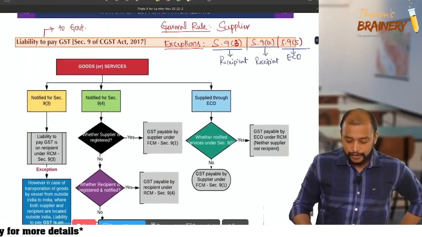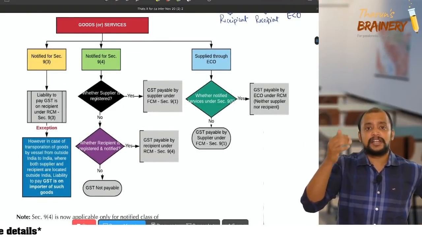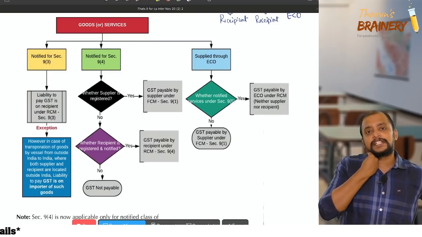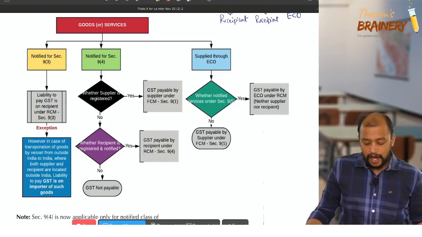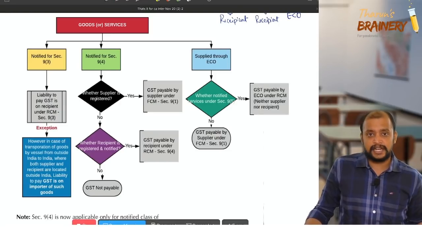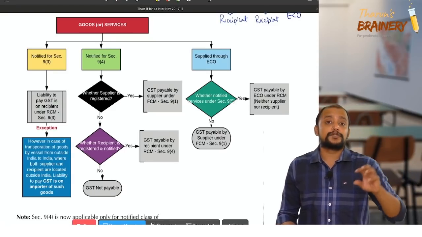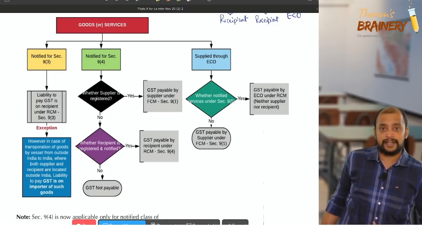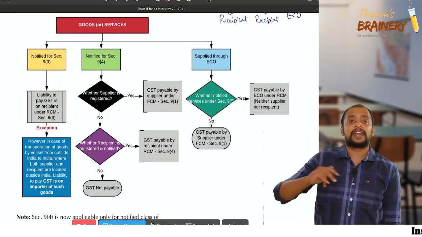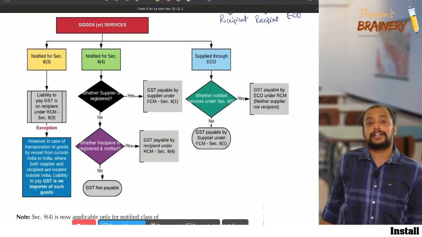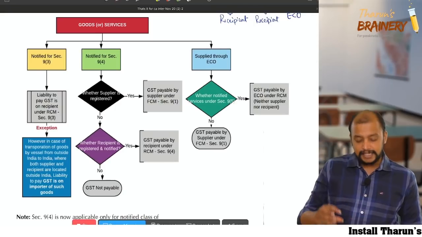Please look into the chart on page number 16. For section 9(3), there is one exception, that is transportation of goods by vessel from India to outside India or from outside India to India. Transportation of goods by vessel from outside India to India, where both the supplier of service and the recipient of service are located outside India. Liability to pay GST is on the recipient of such service.